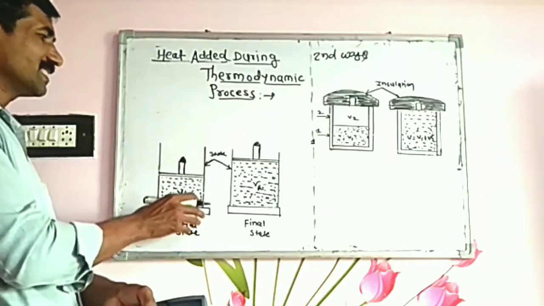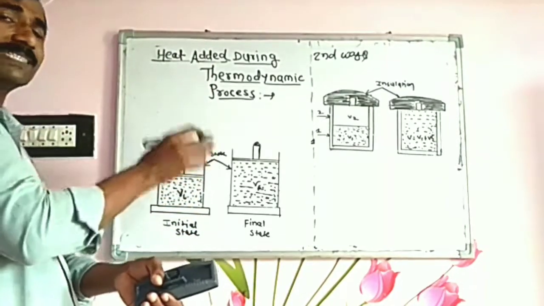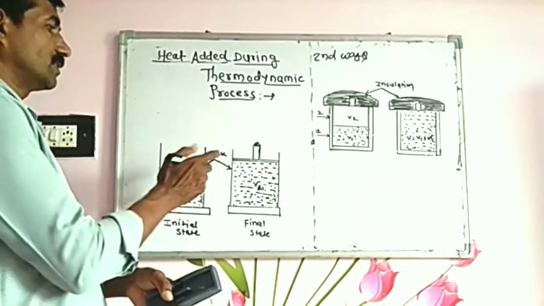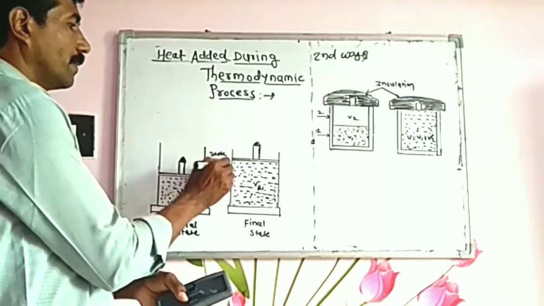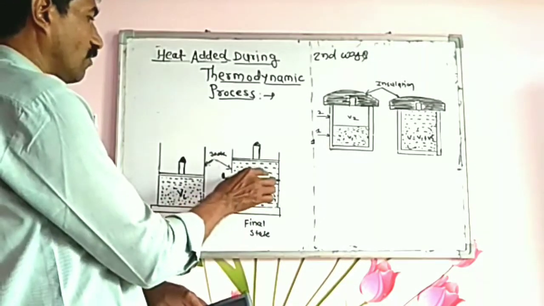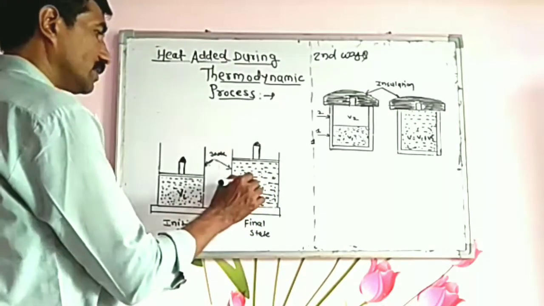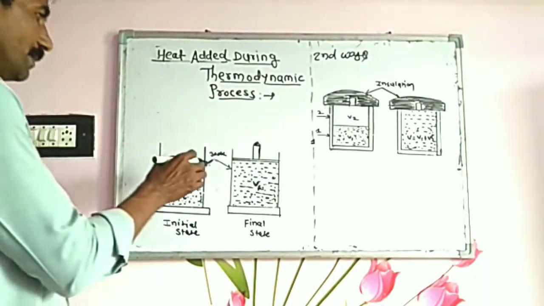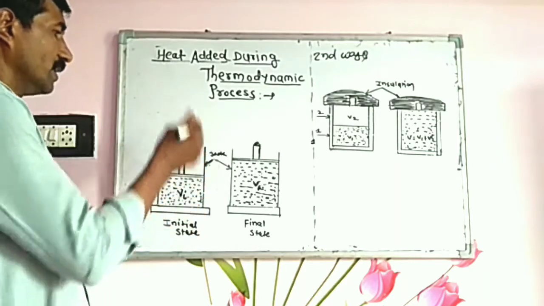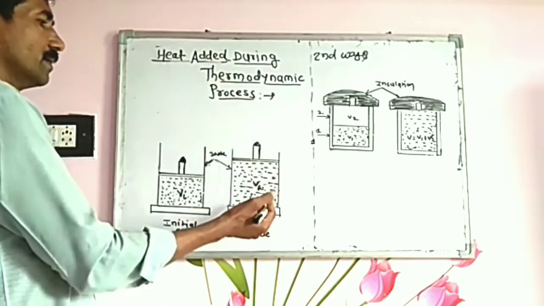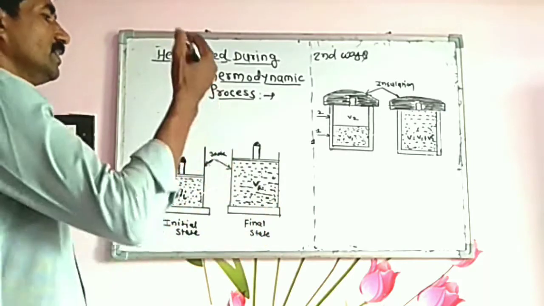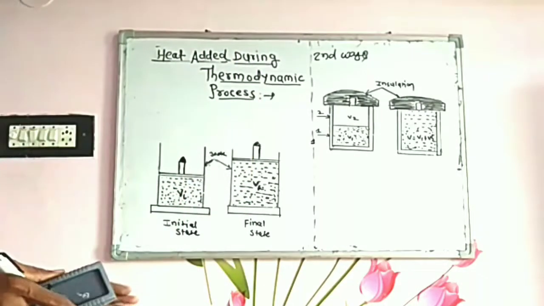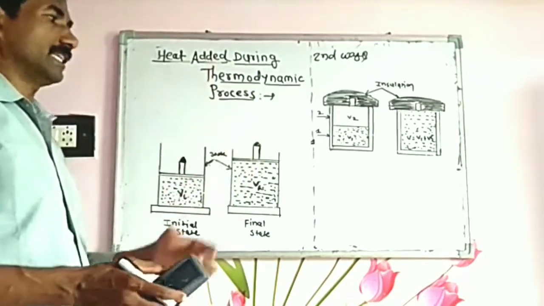Controlled manner means it is isothermally expanded, that is, expanded at a constant temperature, and finally reaches the final volume at the same temperature. For example, before the expansion the temperature is 300 Kelvin, and after expansion it is also 300 Kelvin. That means it is isothermally expanded.